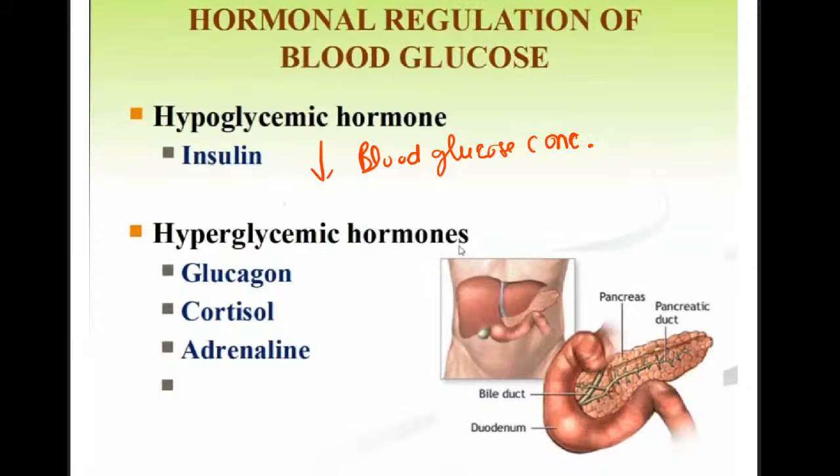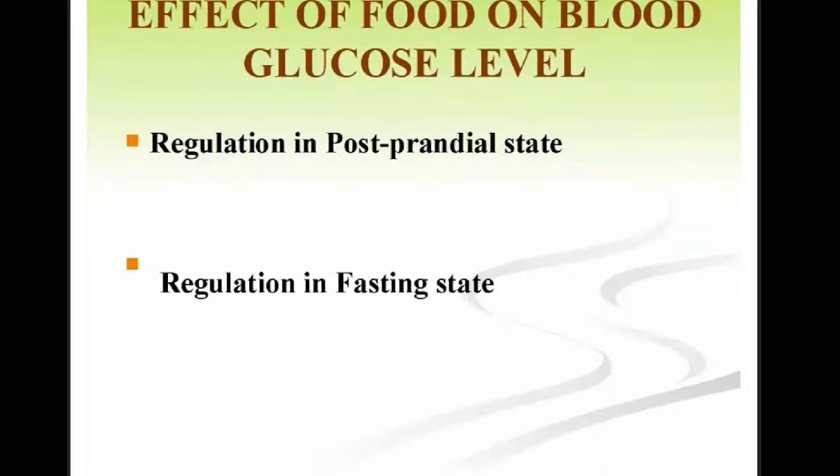Coming to the hyperglycemic hormones. What are the hyperglycemic hormones? Glucagon, cortisol, adrenaline, and you can also add thyroxine. These are the hyperglycemic hormones which will increase the blood glucose concentration. The thyroid hormone can increase the glucose concentration. So this is all about the hormonal regulation.